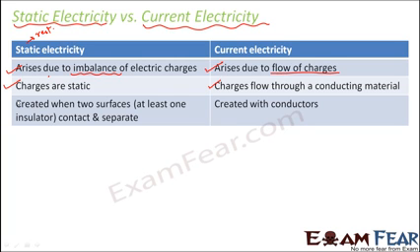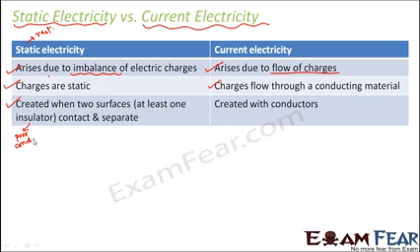How do we create static electricity? It is created when two surfaces, at least one of which has to be insulated, contact and separate. So what is insulated? It is nothing but a poor conductor of electricity. Now why do we need at least one poor conductor for static electricity?